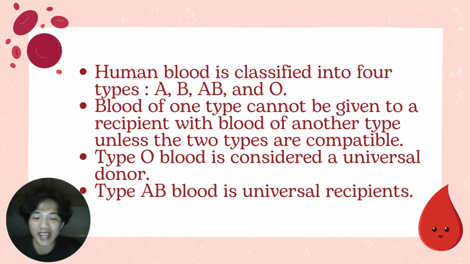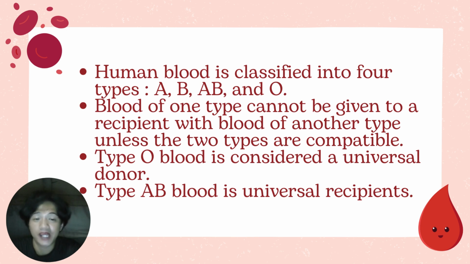Human blood is classified into four types. We have A, B, AB, and O. If a blood transfusion is necessary and the patient's own blood is not available, the donor's blood must be matched to that of the patient. A blood transfusion is a medical procedure where blood is transferred from one person, the donor, to another, the recipient. They are life saving procedures often used after surgery, childbirth, or in cases of severe injury or illness.